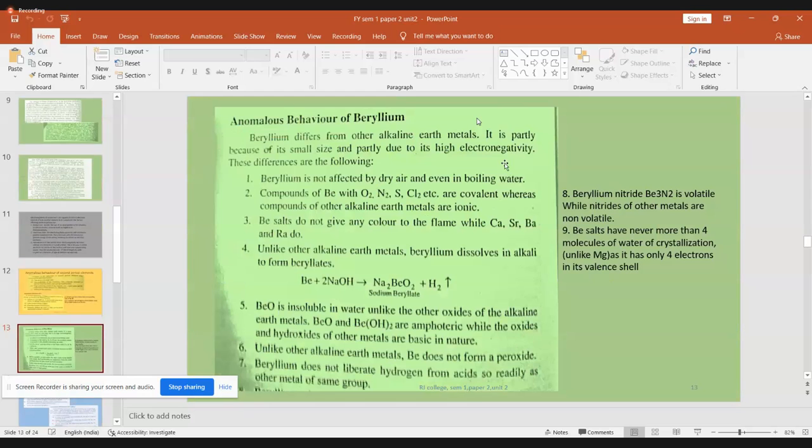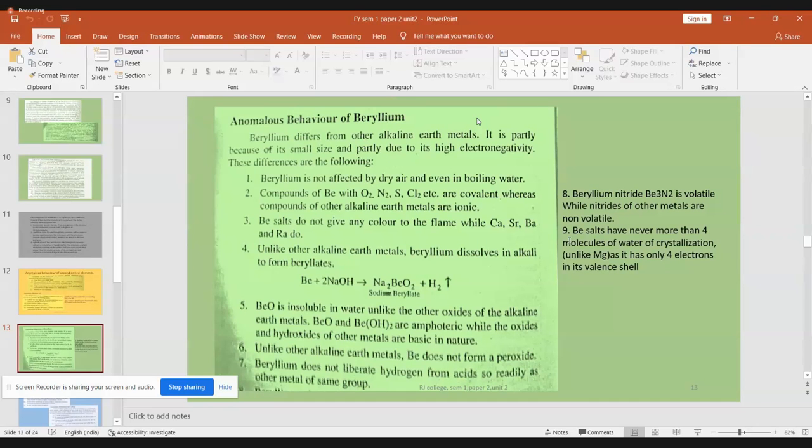Now let us move on to the next one, anomalous behavior of beryllium. Beryllium is the first member in group 2, because after beryllium you have magnesium, calcium, strontium, barium, and radium. So all these are the elements placed below beryllium. Beryllium being the first member, we all know it will have a small size. And this small size of beryllium is also responsible for its high electronegativity. And because of these main properties, beryllium shows anomalous behavior. So what are all its anomalous behaviors? Points are given.